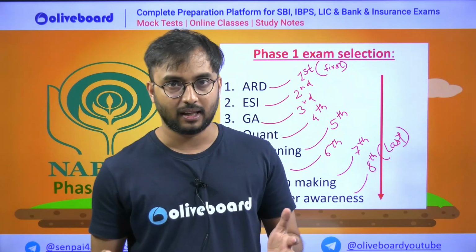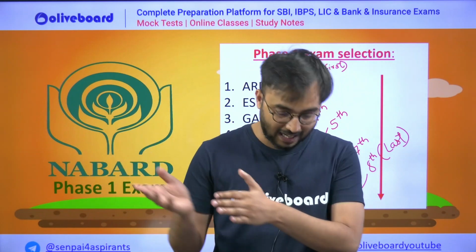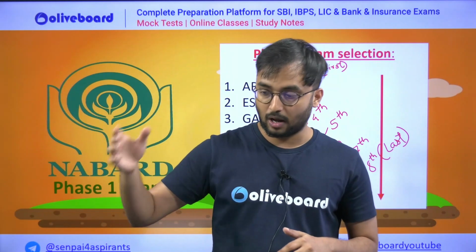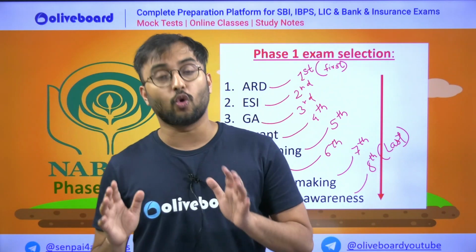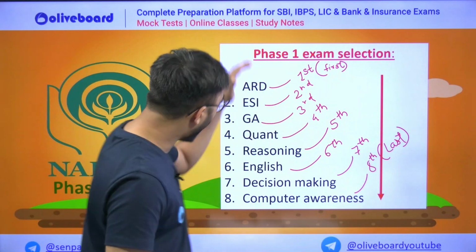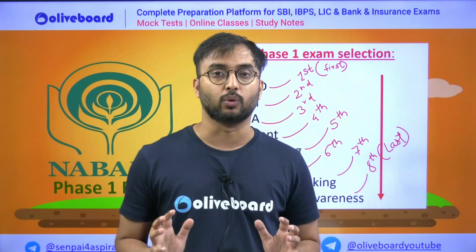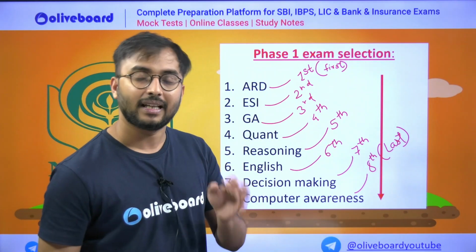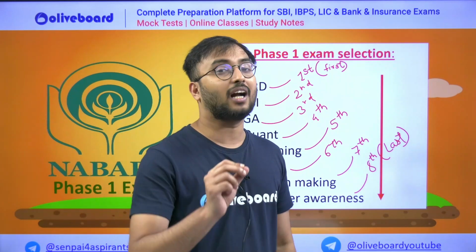It's not like RBI, where a specific timeline is there for each subject, and one subject opens only after the other. Here for Nabard, all the sections are open to you at a time. There is no sectional timing. So now, how to attempt it? Imagine this very carefully. Suppose you start with quant.